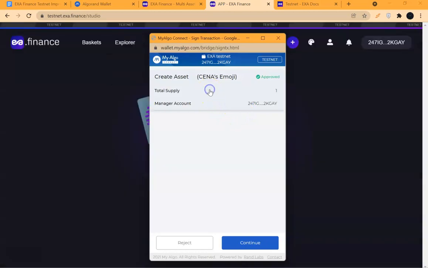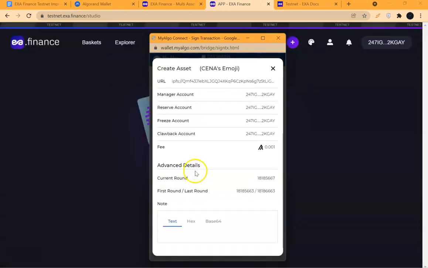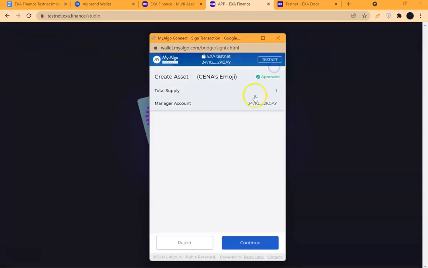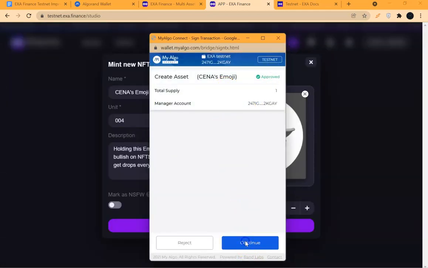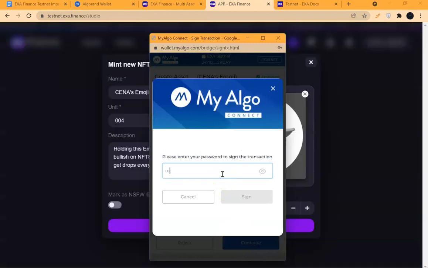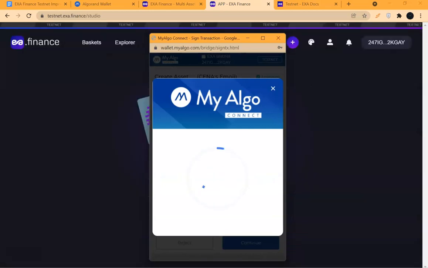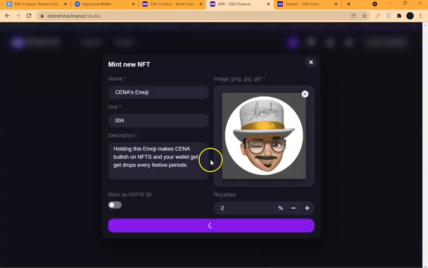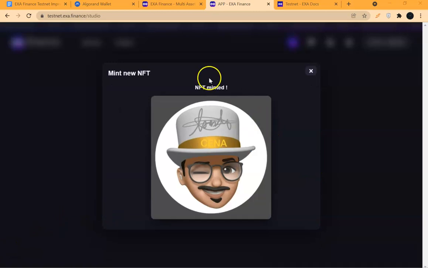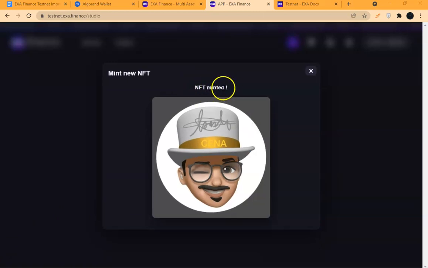Okay, good. Now I'm selecting my wallet. So this is it. Sena's emoji. Continue. Sign in. Once it is done minting, it will tell me it has minted. So I would just like to delay a bit on this. Okay, so NFT minted.